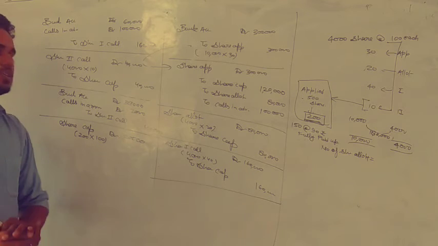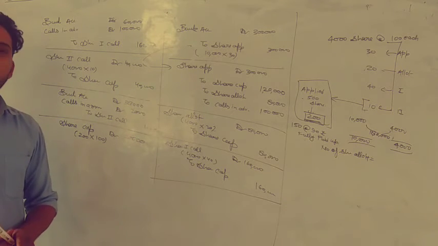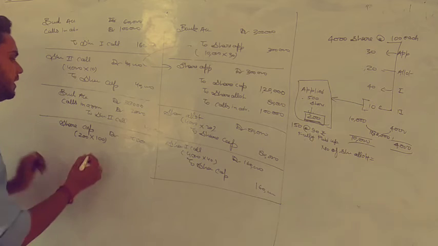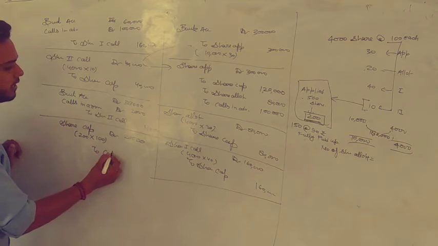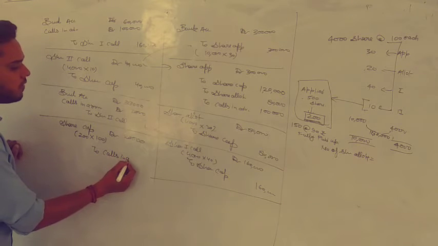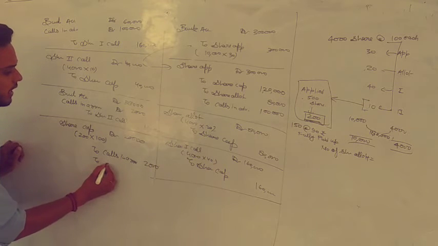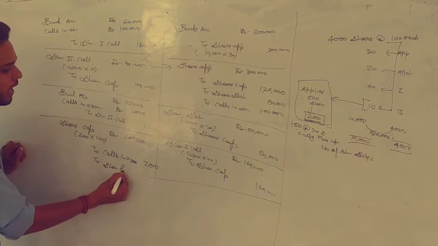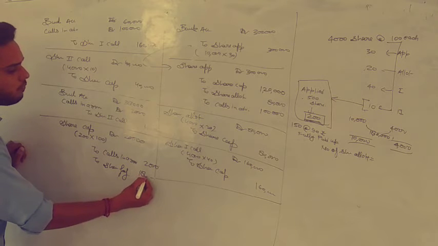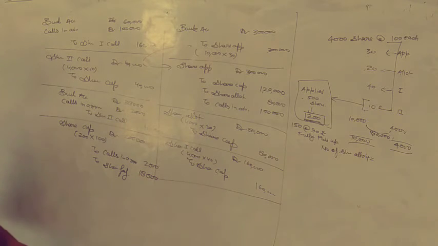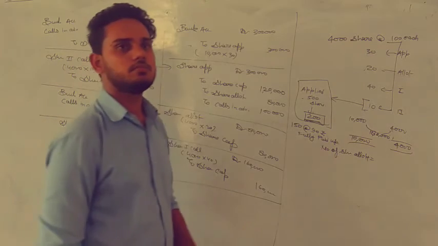So 20,000 is the called up amount, and we will do what? We will credit calls in arrear with the amount which is not received, that is 2,000, and we will credit share forfeiture account with the amount which is already received, and that is 18,000.